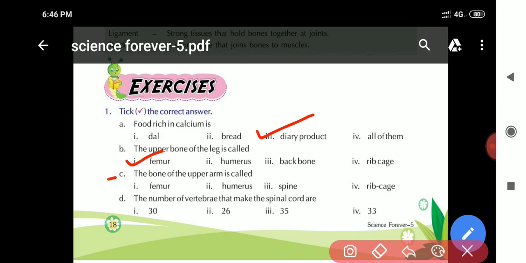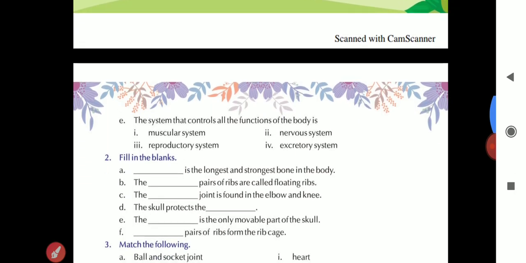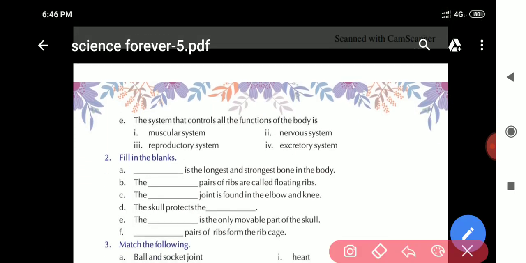The bone of the upper arm is called humerus. The number of vertebrae that make the spinal cord are 33. Okay, now move to the next part, part E. The system that controls all the functions of the body is the nervous system.